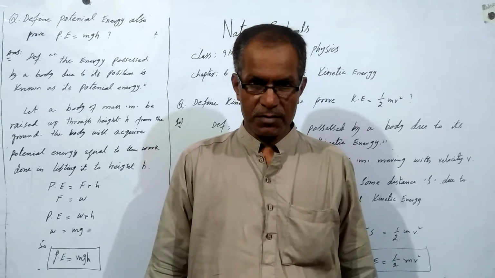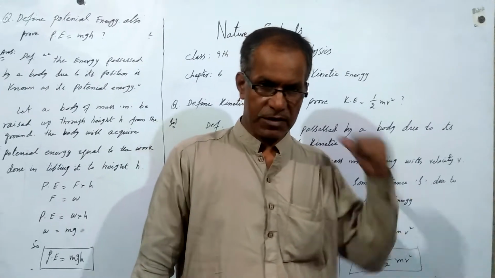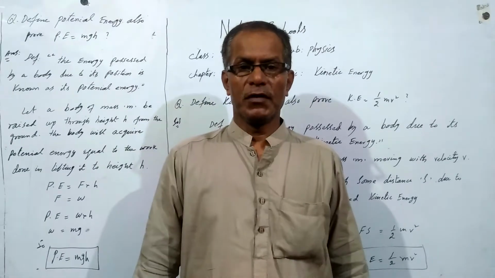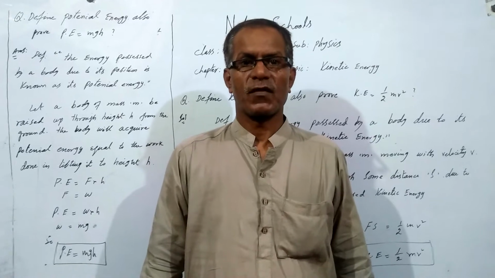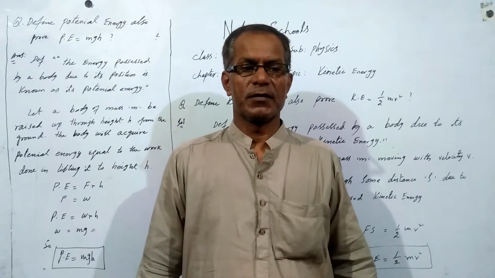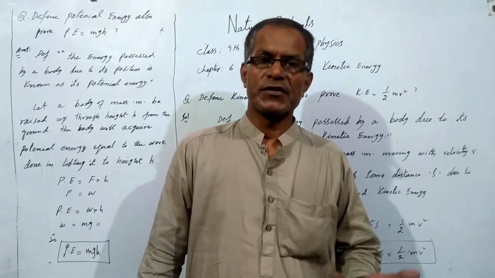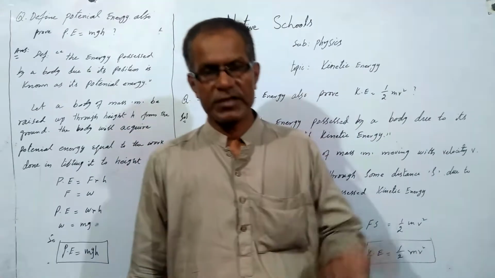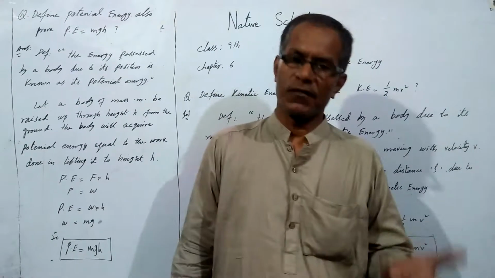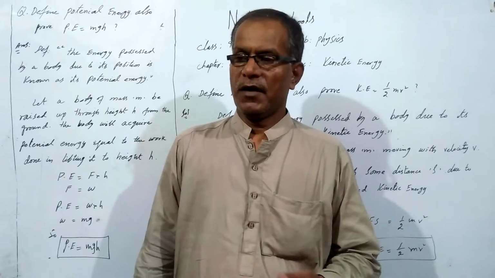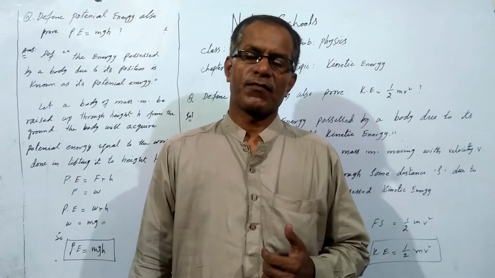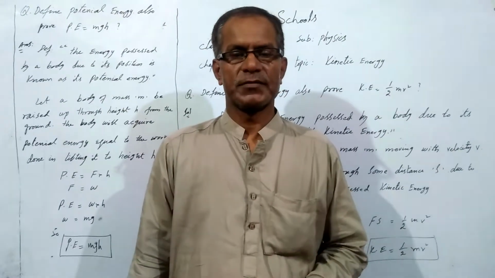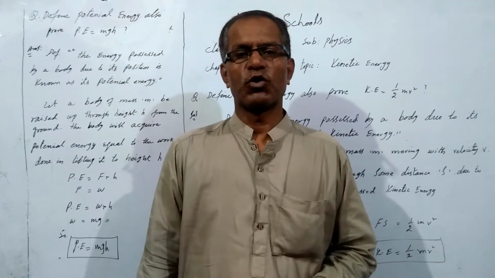In our chapter number 6, and this is lecture number 3, we will discuss some long questions. For example, define kinetic energy and prove its equation, which is K is equal to half mv square. And the second one is, define potential energy, also prove its equation. Potential energy is equal to mgh.